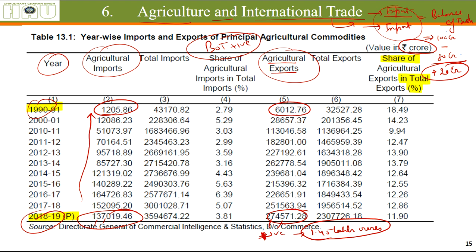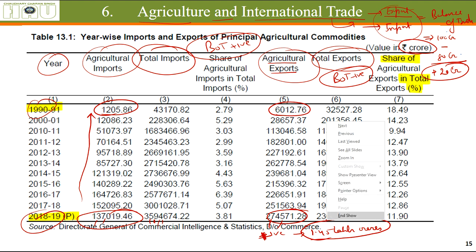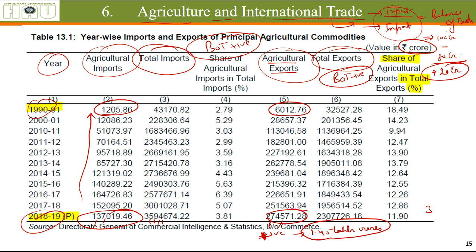Whereas if we consider the total imports and total exports, there the balance of trade is negative. Alright, you can see 35,94,000 crores of imports, whereas the export is 23 lakh crore. That means 35 lakh crores of imports and 23 lakh crores of exports. Here the balance of trade is negative. That means we are buying more things than we are selling.